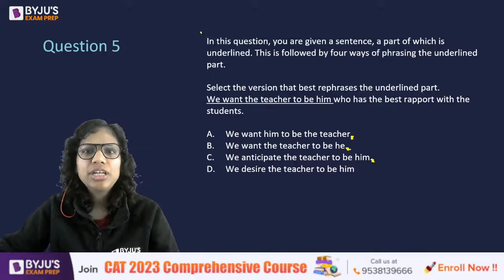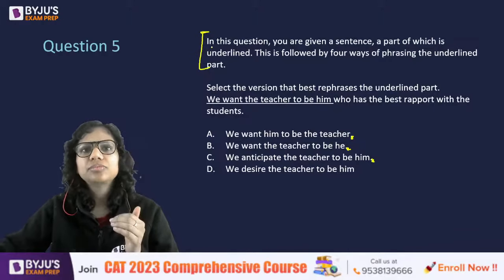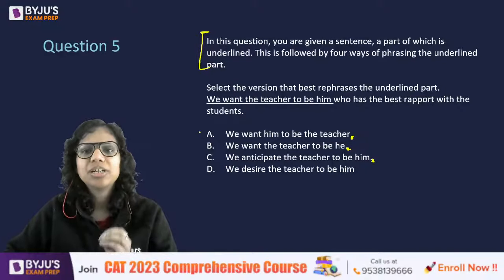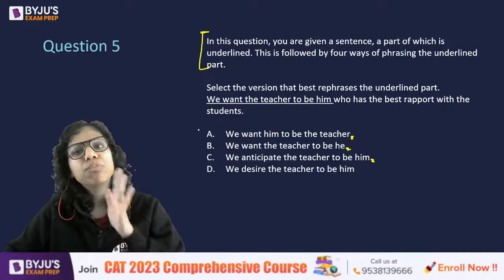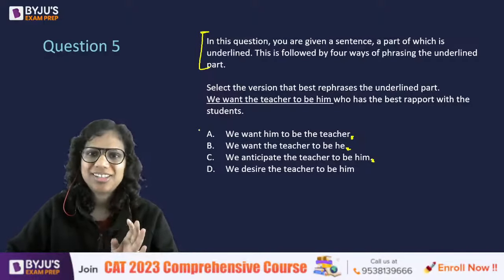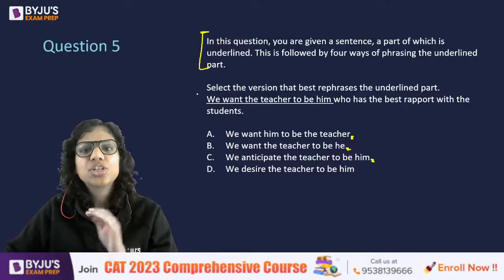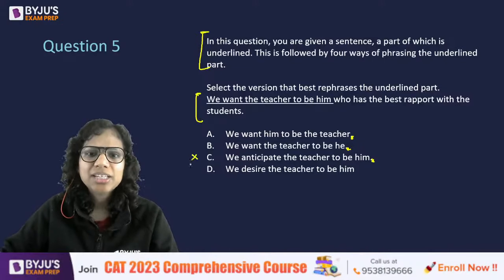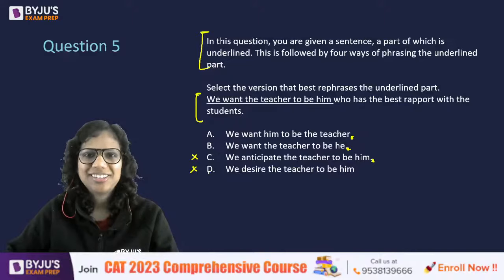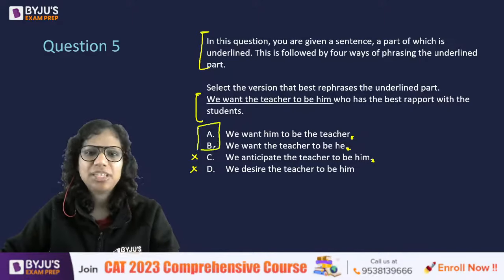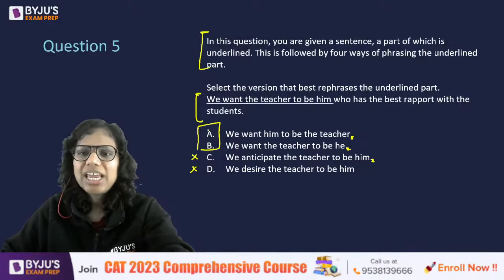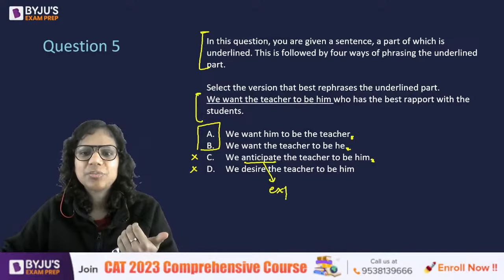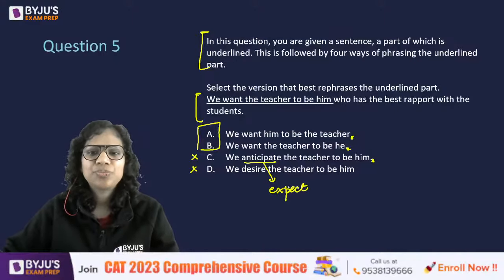Yes. See, when we attempt these grammar questions, our effort should be to choose such an option that makes the minimum changes but makes the sentence grammatically correct. So we want to stick to the original version as much as we can while making it grammatically correct. So that's why anticipate and desire eliminated. Okay, it is between A and B. Now, between A and B, anticipate is we expect. When you anticipate, you expect something, right?